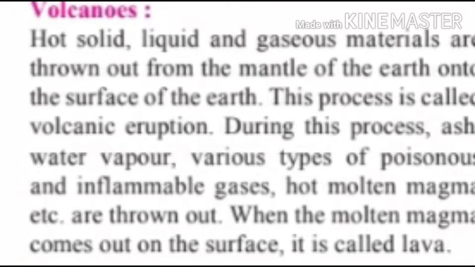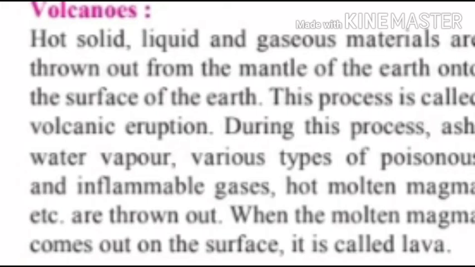Before going to discuss types of volcanoes, we are going to see the difference between earthquakes and volcanoes. Earthquake is a movement of the earth crust, and volcano is an opening in the earth crust from which hot, solid, liquid, and gaseous materials are thrown out from the mantle to the earth's surface.